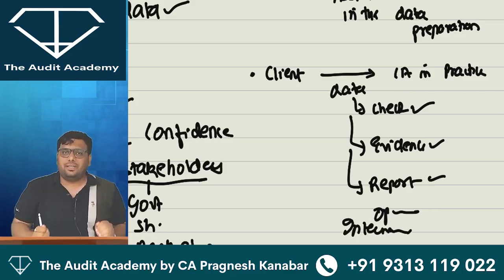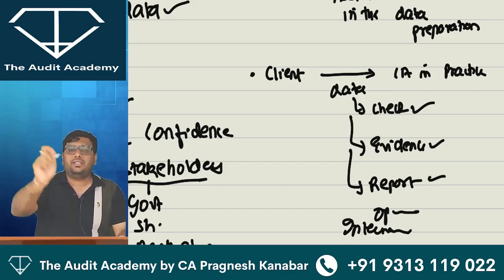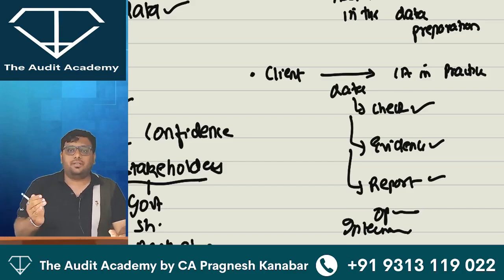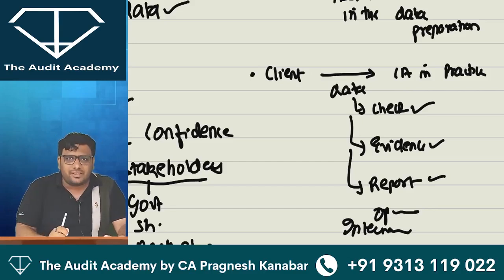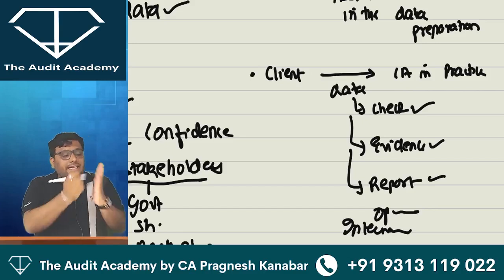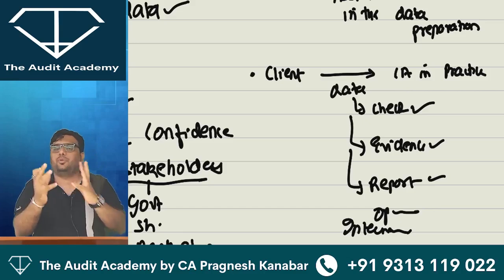Sir, for example, let us say Alpha Limited appoints a CA in practice, CA Ram. And CA Ram is just going to check that particular data of trade receivables, and will provide a report on the trade receivables: these are your trade receivables, this is the amount outstanding, and this is what you are supposed to receive.